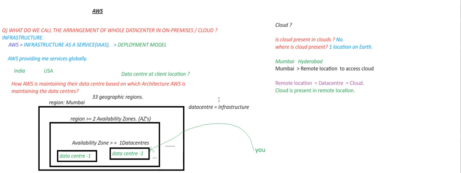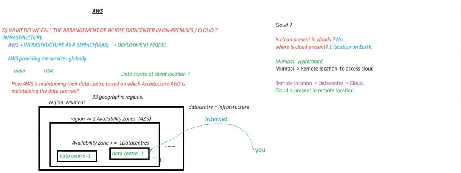We can connect to that cloud by using the internet. So to connect to the cloud, we need the internet.